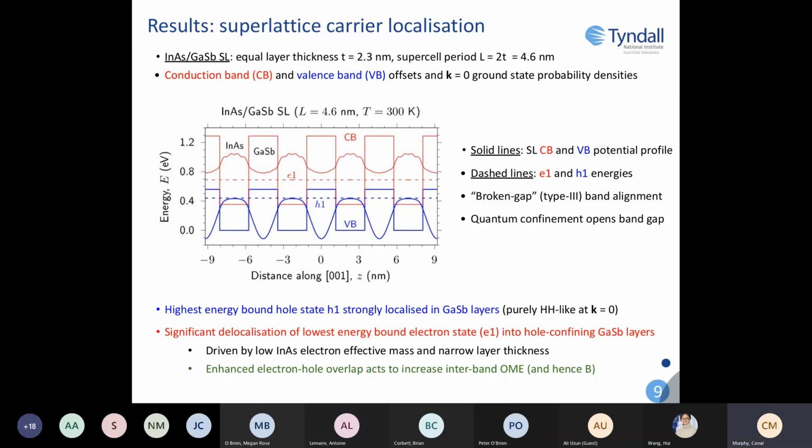So based on these results, we expect good electron-hole wave function overlap compared to conventional type 2 structures, and this will give large interband optical matrix elements and radiative recombination.